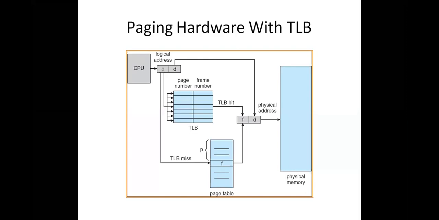If the required page number is available in the TLB, then it is called a TLB hit. If the required page number entry is not available in the TLB, then we need to go to the page table in the main memory. So directly we need not go to the main memory, right? So that we can speed up the execution. How can we speed up the execution?